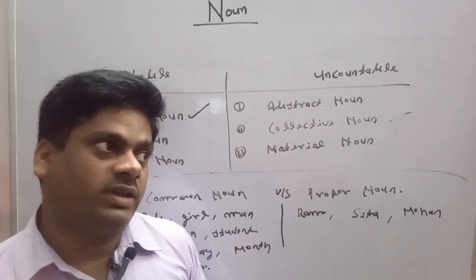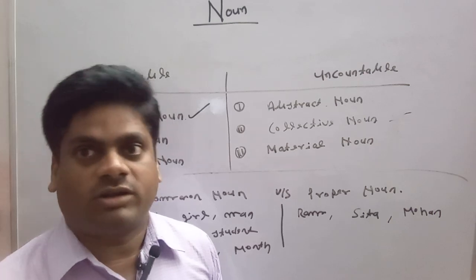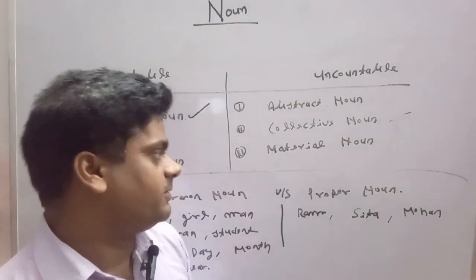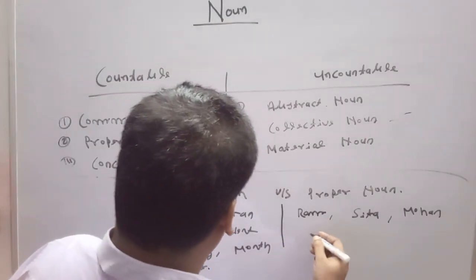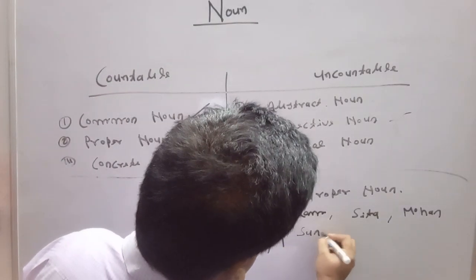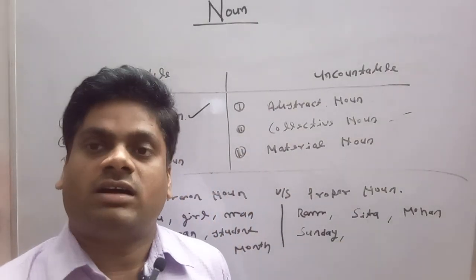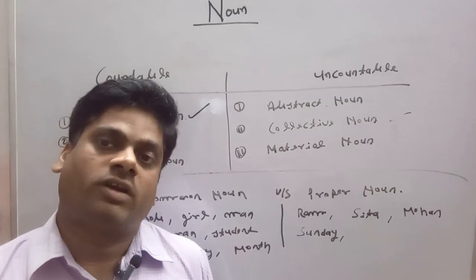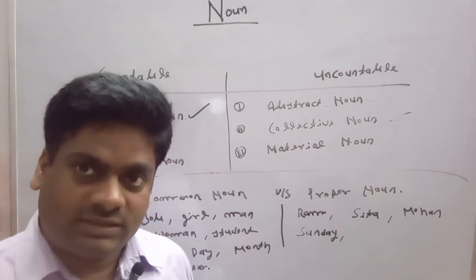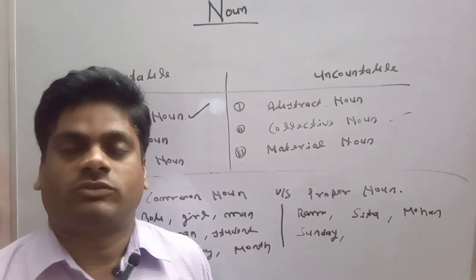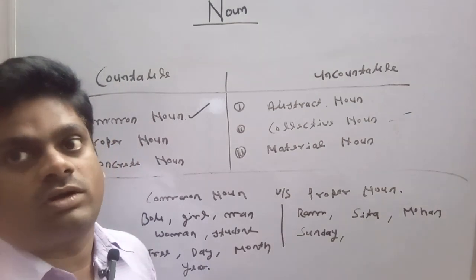But if we are talking about the particular name of a day, then that particular name of the day can be kept under the category of a proper noun. As we say that Sunday, Sunday is a day. Sunday is a day out of 7 days. Out of 7 days, Sunday keeps its individuality in itself. So Sunday can be called a proper noun, but day can be called a common noun.